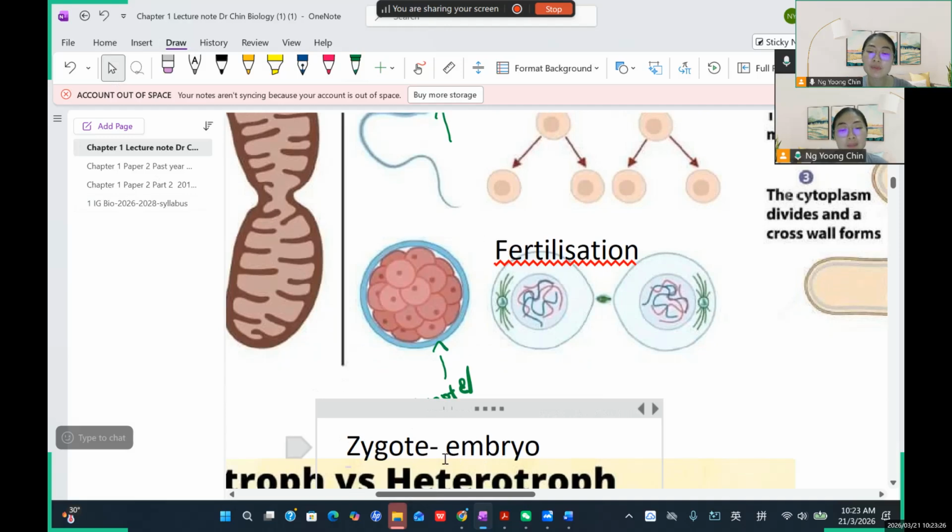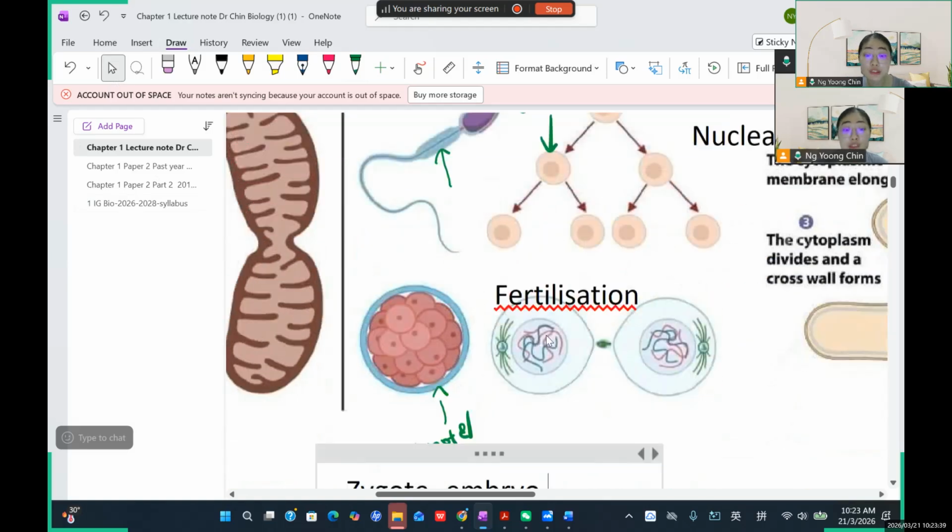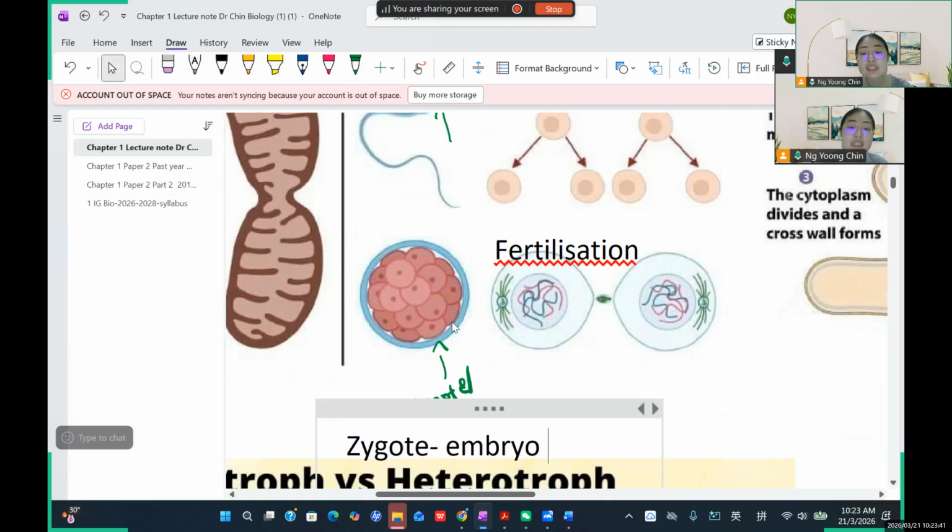So later this embryo can undergo divisions and differentiation, and they become the human baby. Okay, so this is called what? Sexual reproduction, which involves the fusion of the sperm and the ovum to produce a diploid zygote. So this diploid zygote will undergo mitosis and they will become a human baby. So Emma, this is how you are being produced.